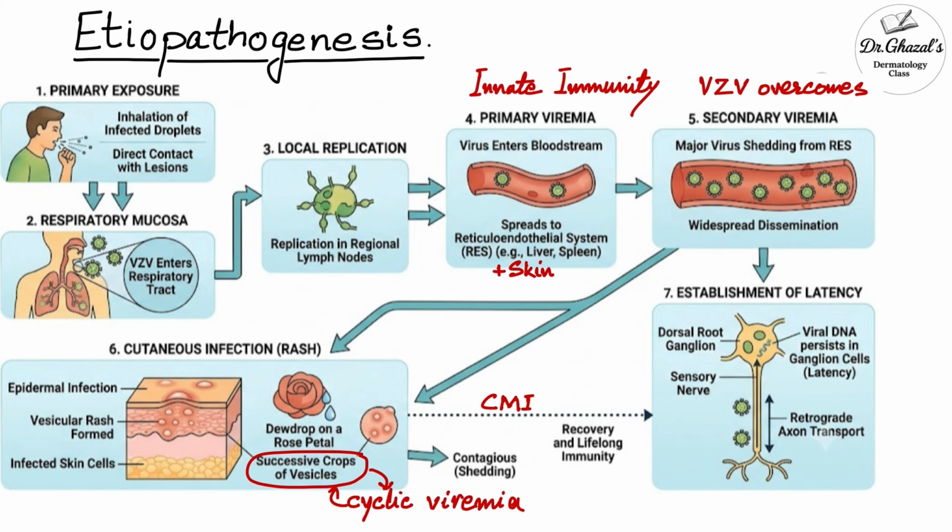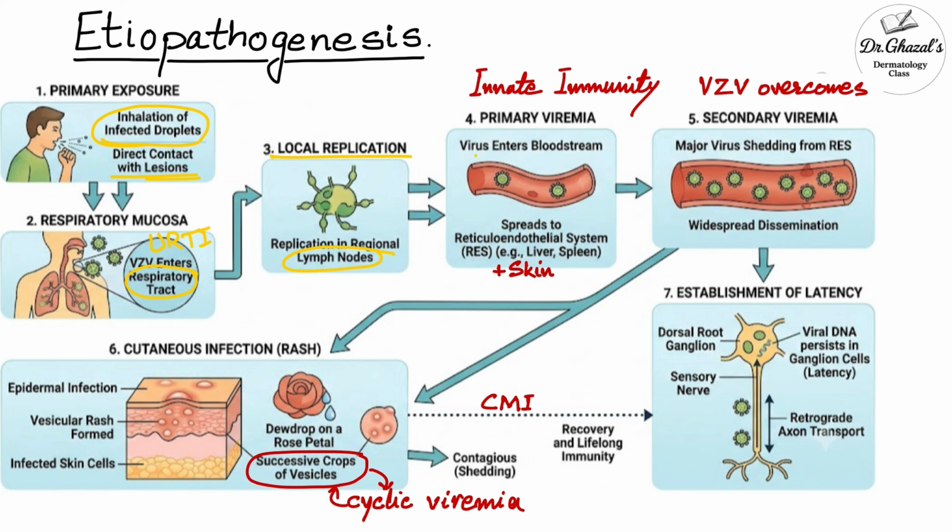Now coming to the etiopathogenesis. The primary route of infection is inhalation of infected droplets or direct contact with the fluid of the lesions. The infected droplets are then taken up by the second exposed patient. The VZV enters the respiratory tract and causes an upper respiratory tract infection, with local replication of the virus in the regional lymph nodes.